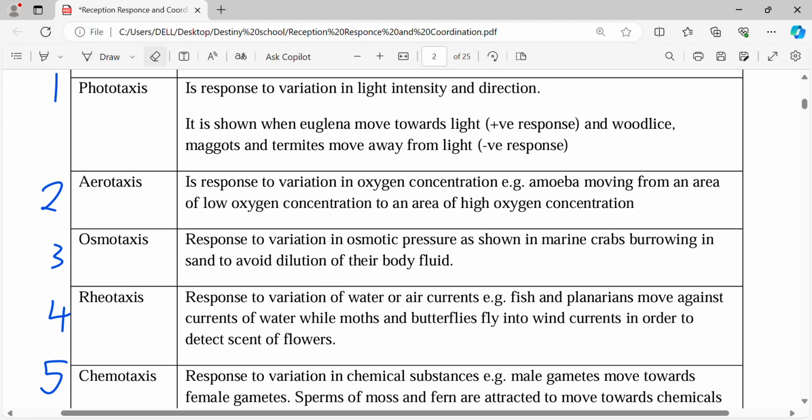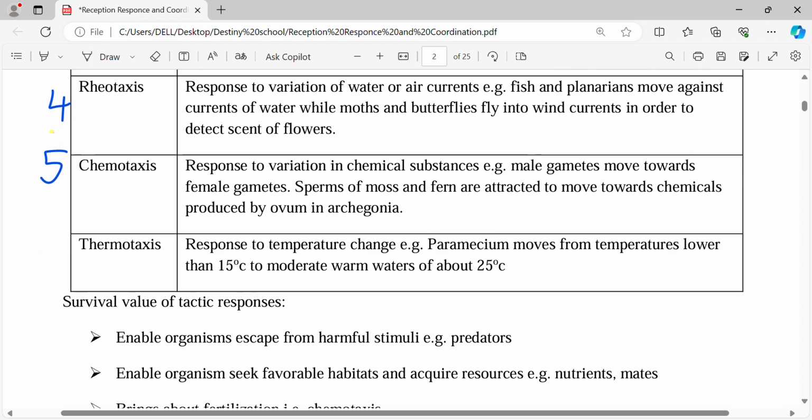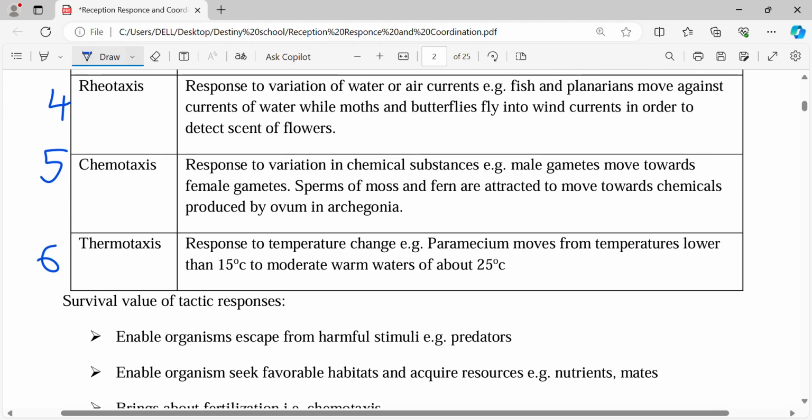Let's go to number 5. We are talking about chemotaxis. As the name suggests, chemicals. So the stimulus here is chemical substances. Remember taxis, the whole organism must move.